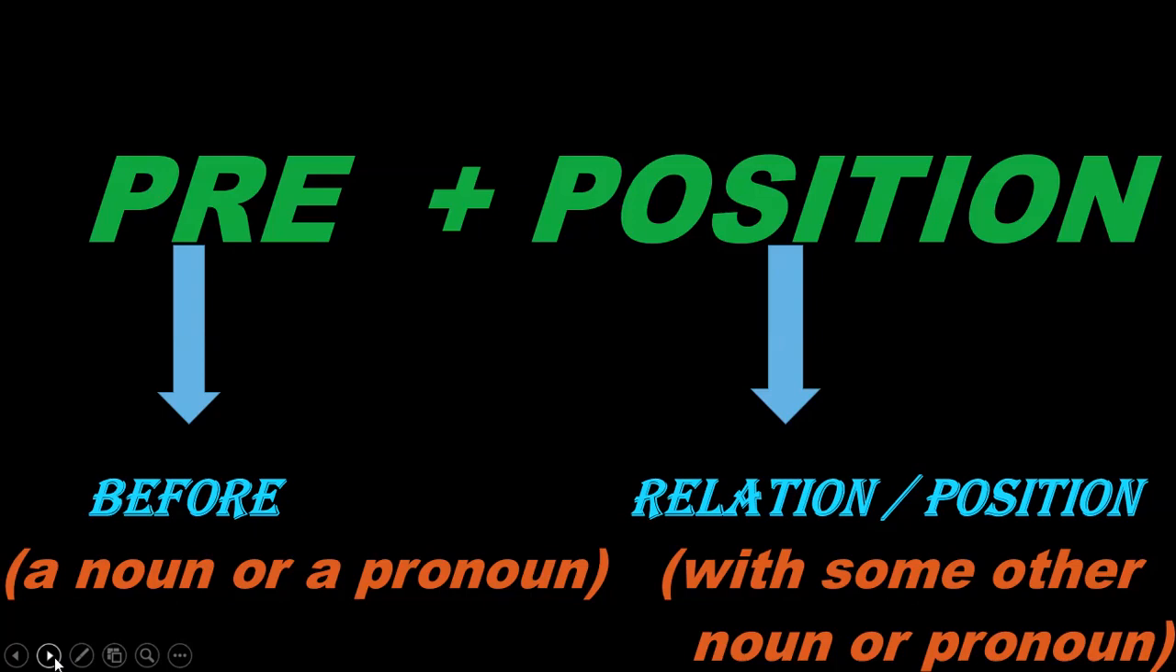In this slide, I have divided prepositions into two words, pre and position. The word pre means before and the word position could be a relation, position, or you can say place. A word which is placed before a noun or a pronoun to show its relation or position or place with some other noun or pronoun or with something else in a sentence is known as preposition.